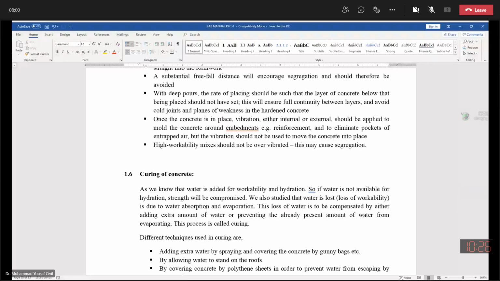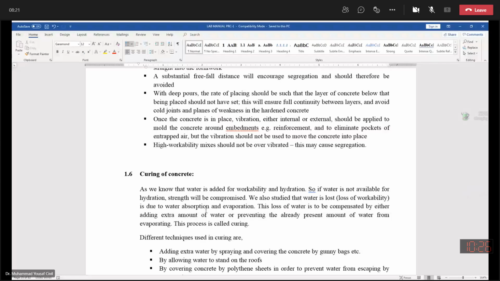This is necessary. At certain stages, at certain events, we need to perform the chemical tests as well, but in general, at your stage, the chemical tests are not performed.